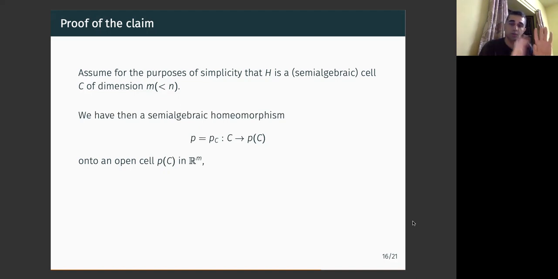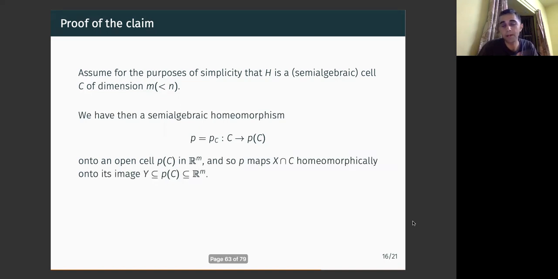Where you just forget some of the relevant coordinates, and you get a homeomorphism of the cell onto an open subset of another Euclidean space. And this Euclidean space must have, of course, the same dimension as the cell we were working with, so the same dimension M. And so these projections are homeomorphisms, and so now we are really in business to apply our lemma here.